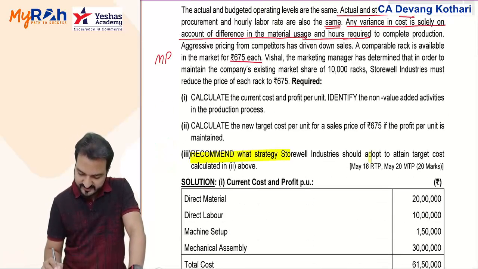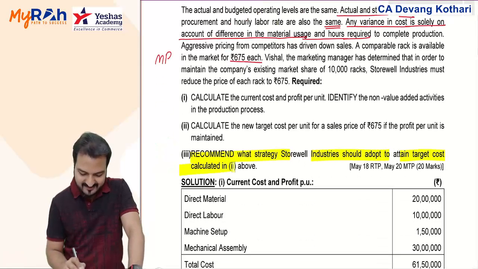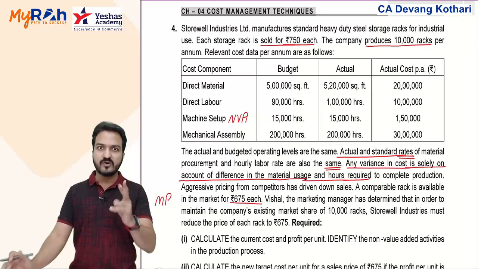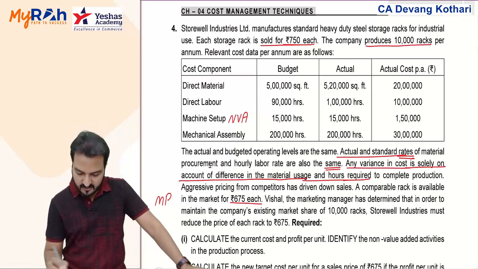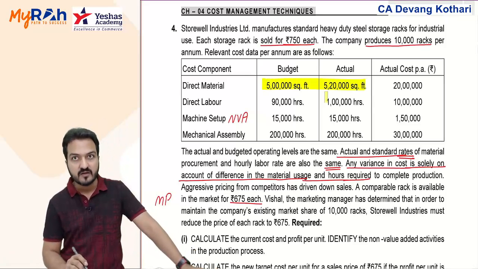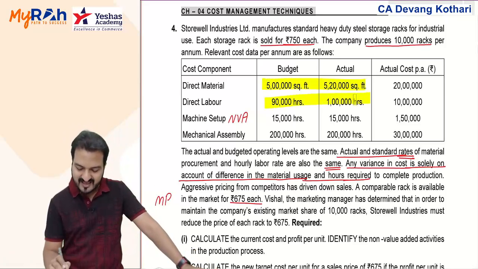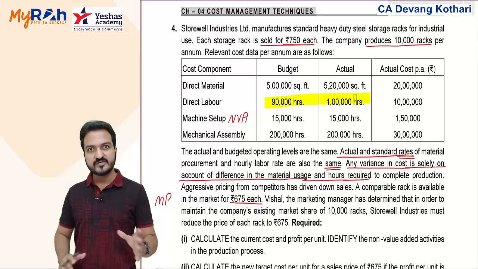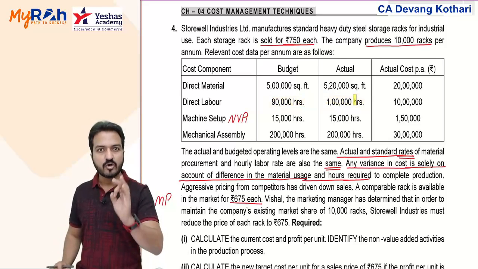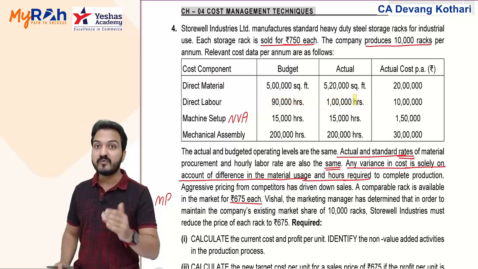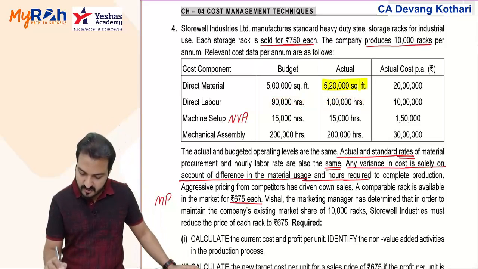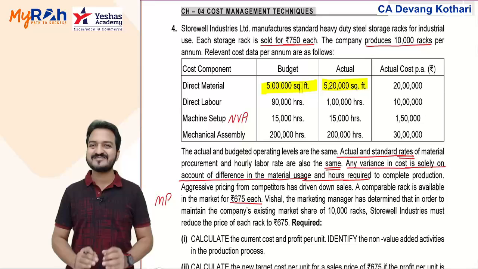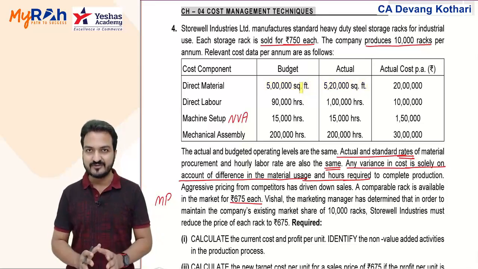And recommend what strategy the company should adopt to attain the target cost. Now, recommend is the main part. Well, two recommendations you already see here: they should try to save material consumption, and they should try to save labor hours consumption. But these two suggestions will be regarding cost control. Remember, cost control means control your actual, bring it down to the estimate. So these two suggestions pertain to cost control.